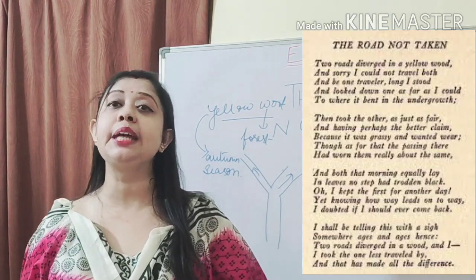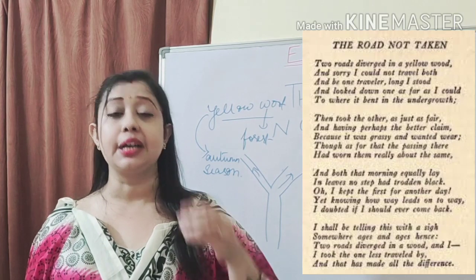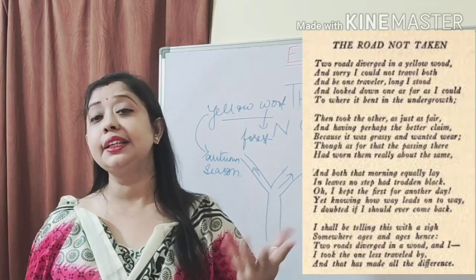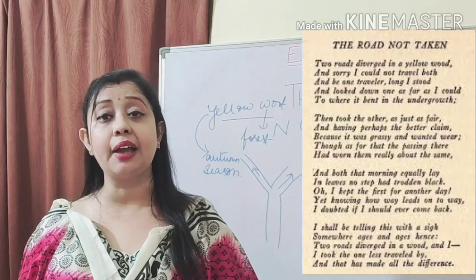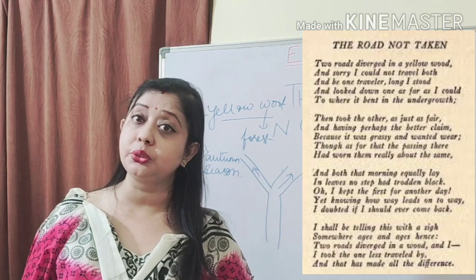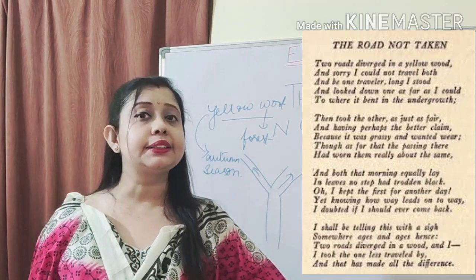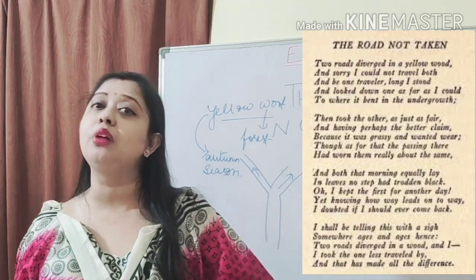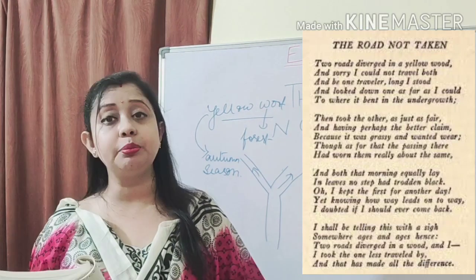Nobody walked through them. In leaves no step had trodden black. Trodden means stepped. When we walk through the leaves continuously, what happens? If you walk through a grassy road every day, the grasses will dry and die. But because nobody walked through that road that morning, there were no footsteps to be seen on either of the two roads. Trodden means stepped.